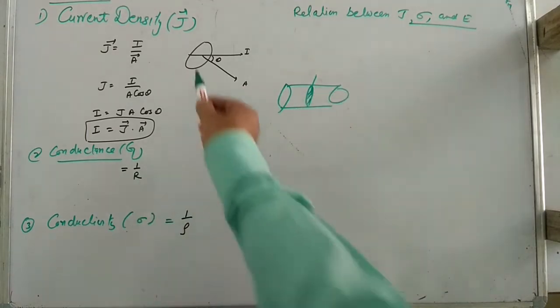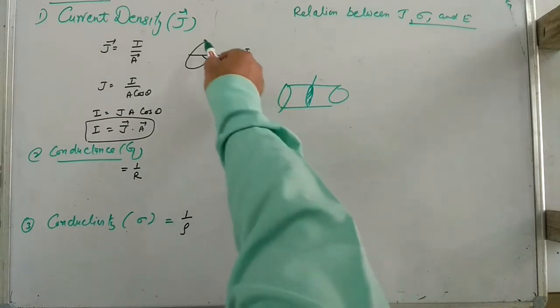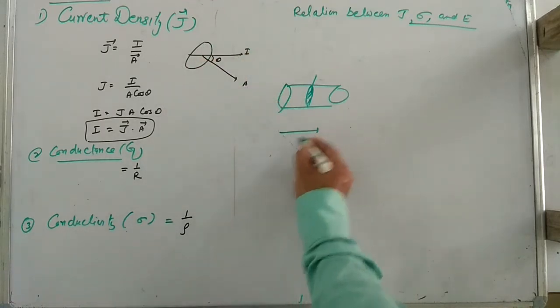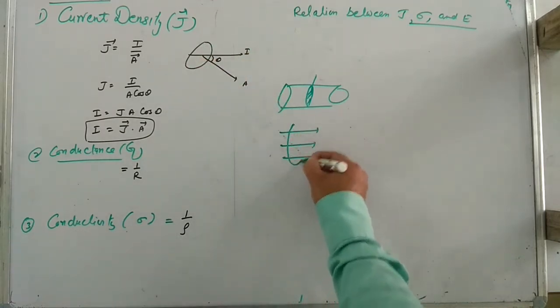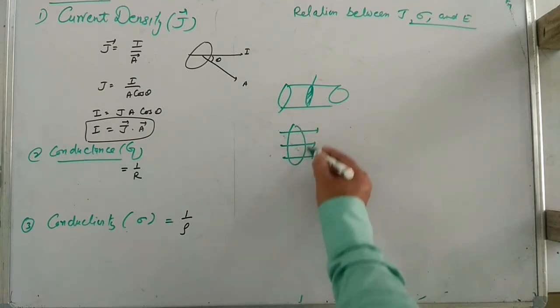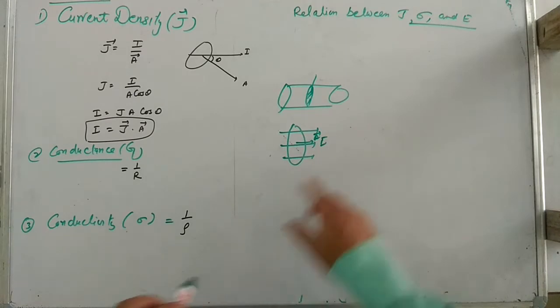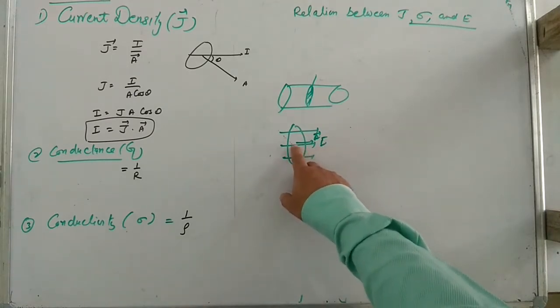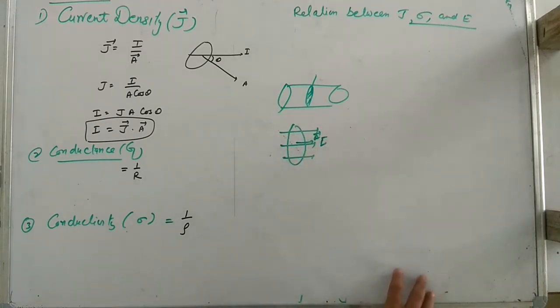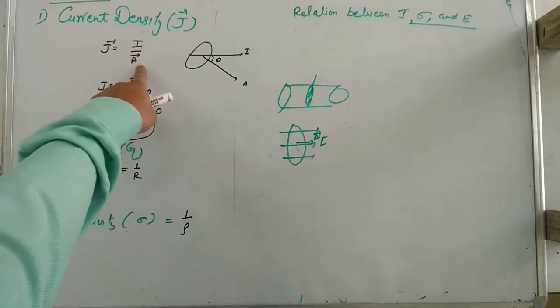If current is flowing somewhere and you keep an area normal to it, then the current flowing through it gives the current density. So current density is current per unit area.